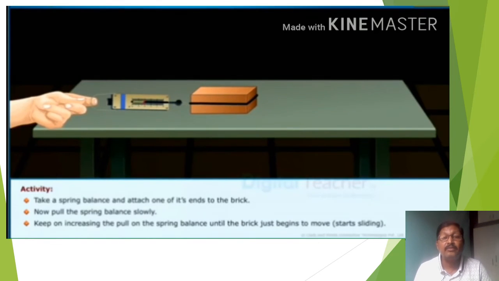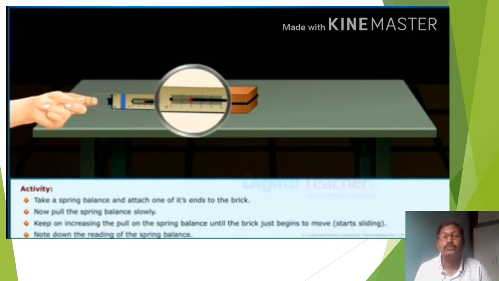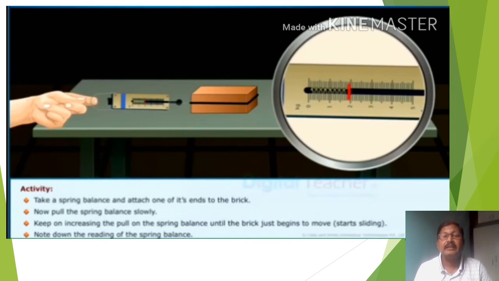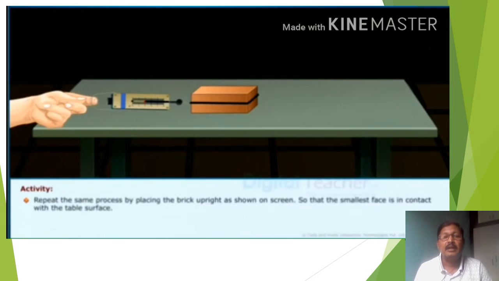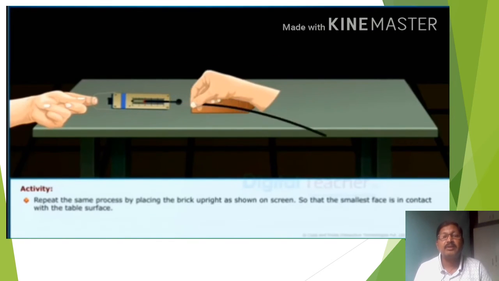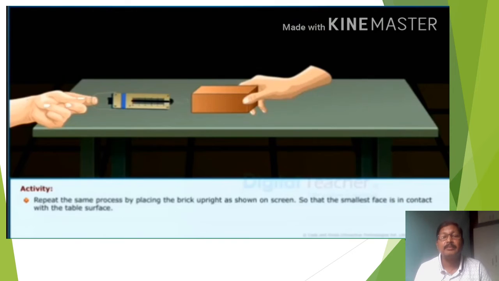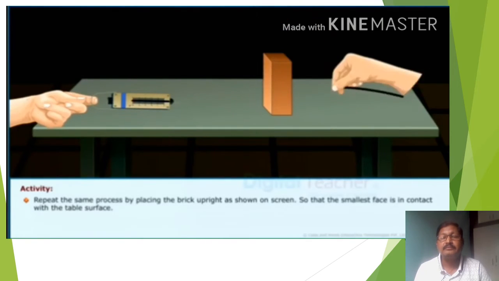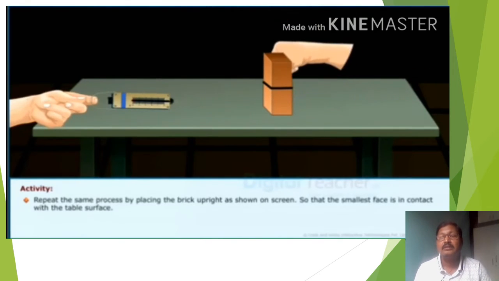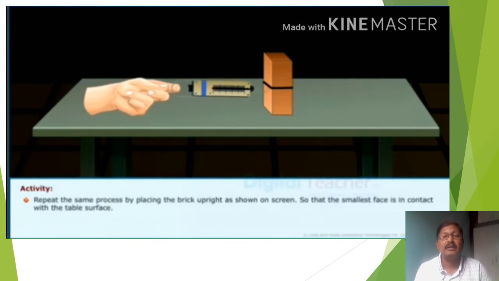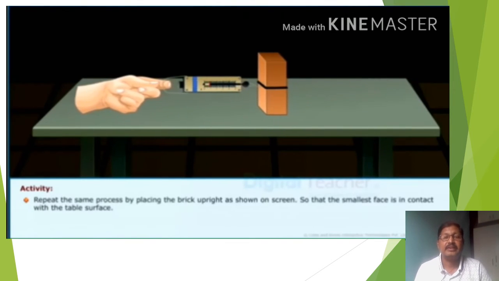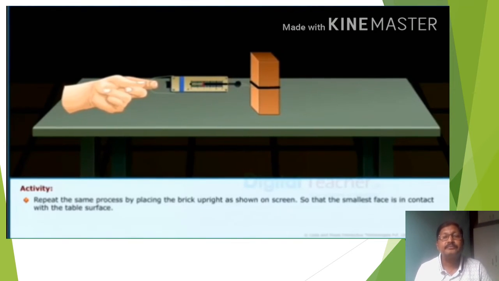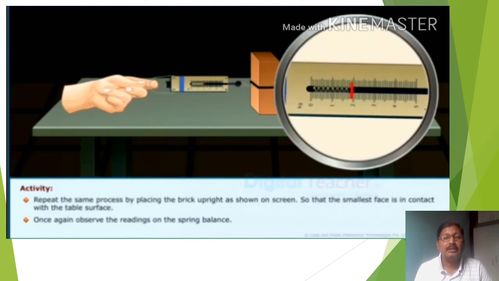Keep on increasing the force until the brick just begins to move. Note down the reading of the spring balance and repeat the same process by placing the brick upright on its side so that there is the smallest contact with the table surface. Once again observe the reading of the spring balance.